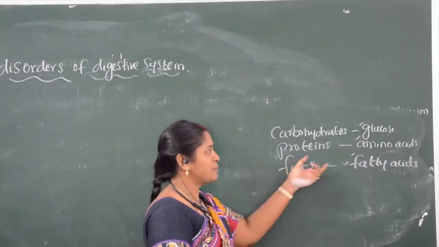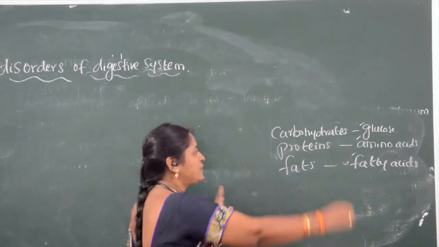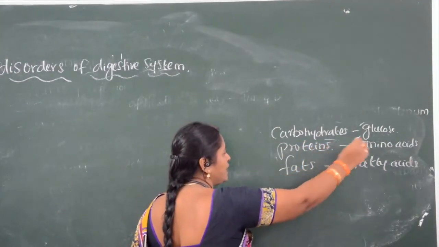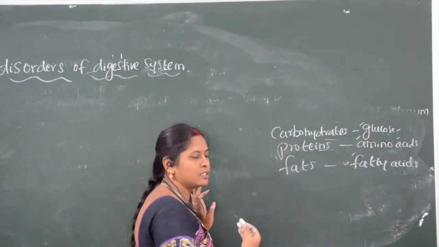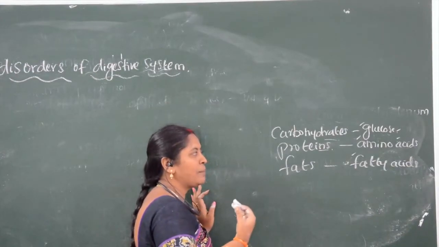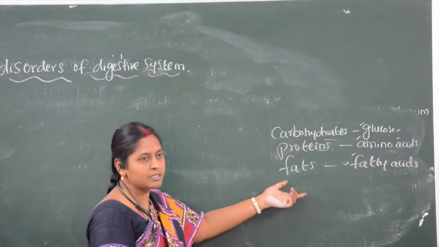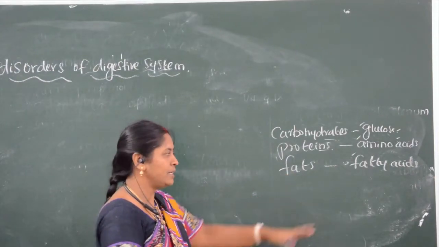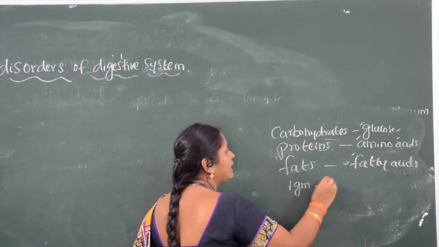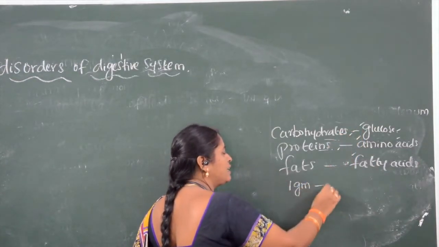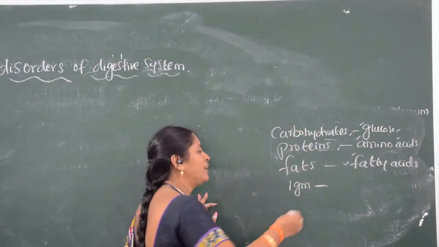How much amount of energy is liberated? If you take carbohydrates and proteins, the glucose and amino acid have to be oxidized. Unless the glucose or amino acid is oxidized, that is, unless the oxidation process occurs, energy will not be liberated. When 1 gram of carbohydrates or proteins is oxidized, for both the same amount of energy is liberated.